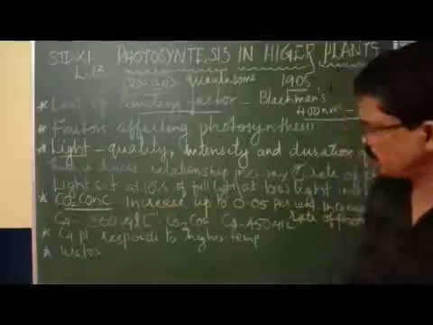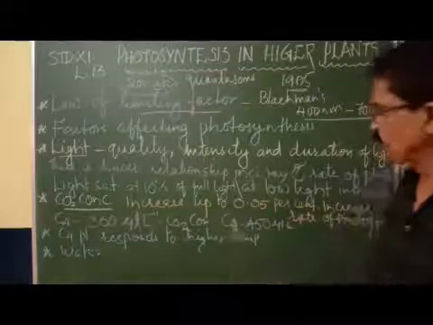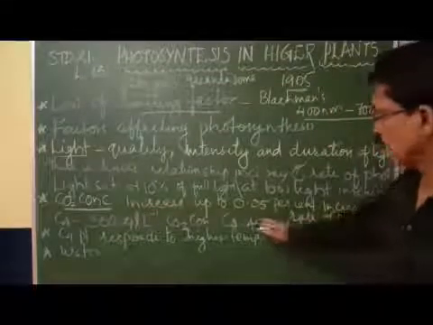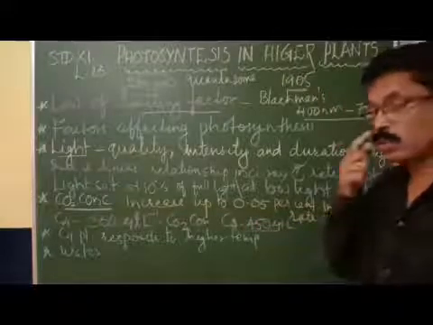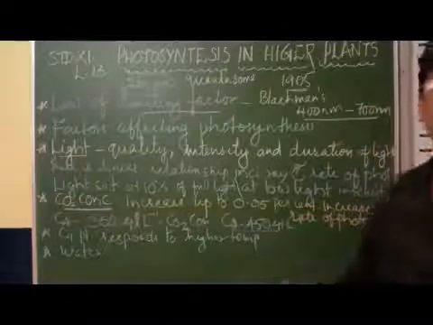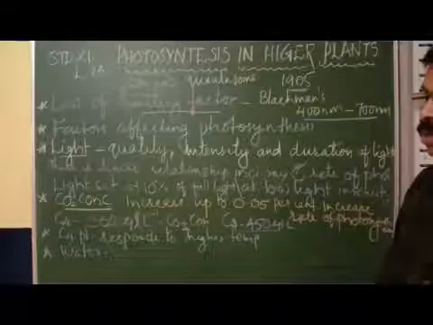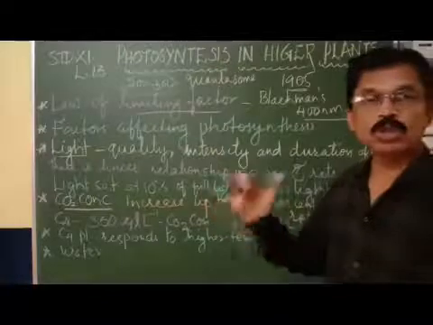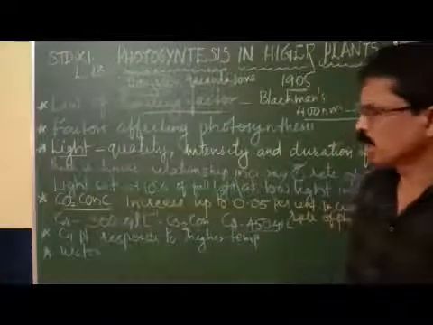Whereas C3 plants attain the saturation level of photosynthesis at a higher concentration of carbon dioxide, that is 450 microliter per liter. This is an adaptation of the C4 plants. Even at low carbon dioxide concentration, they can attain the saturation level, okay? And the rate of photosynthesis will be optimal.